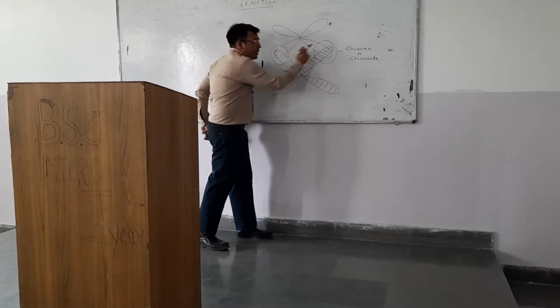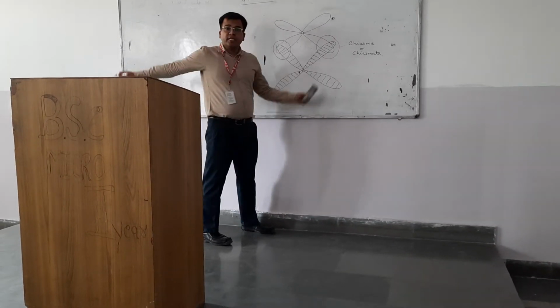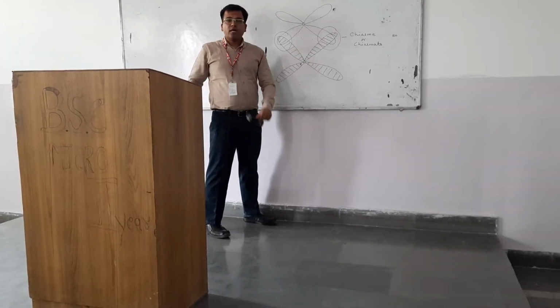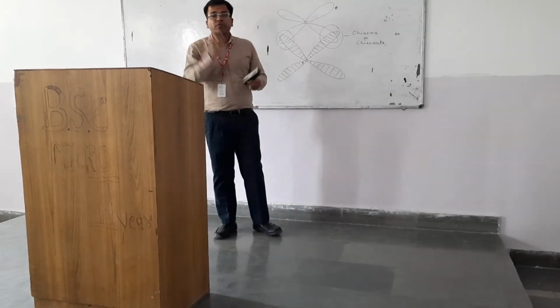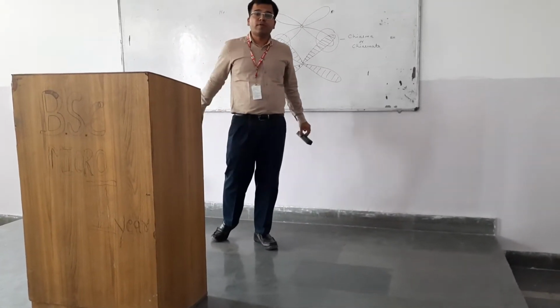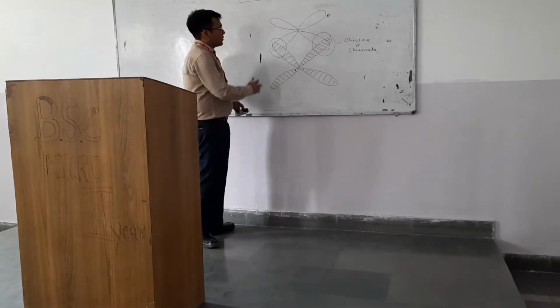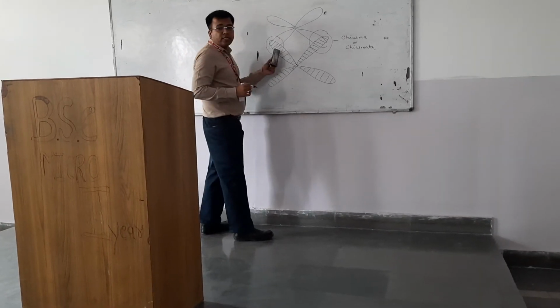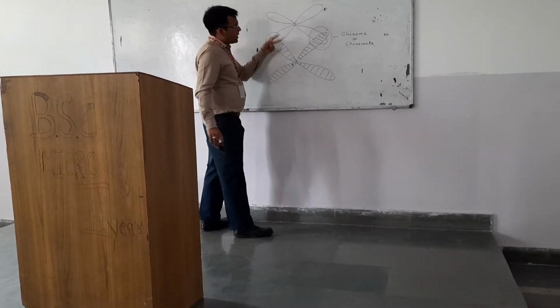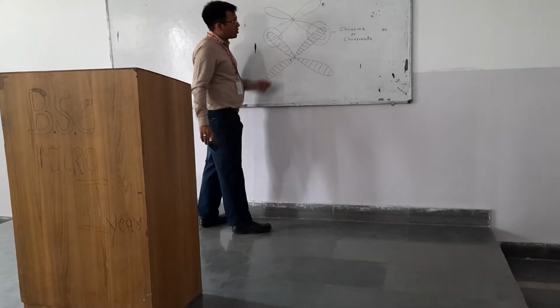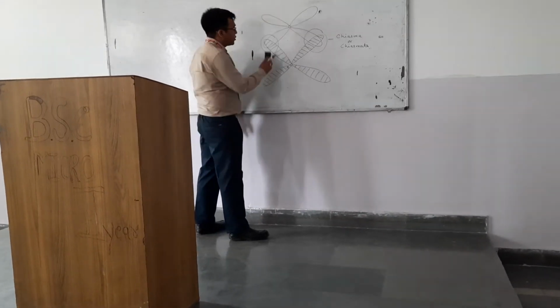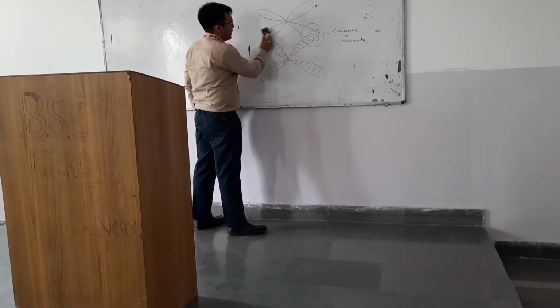At this particular point, at these points, the genetic exchange will take place, and that's why we are different from each other. That's why we are different from our parents. That's why we are different from our siblings. Let's see how. So as a result of this, when the genetic exchange takes place, these are basically non-sister chromatids of homologous chromosomes. So how it takes place, you will see that. Let's see.